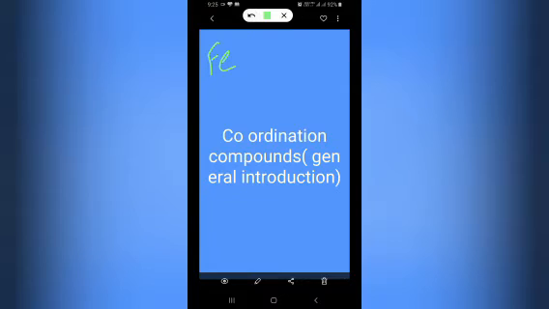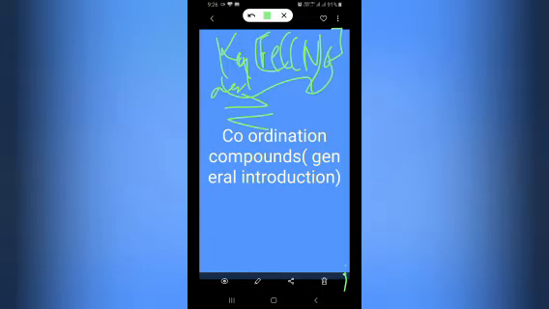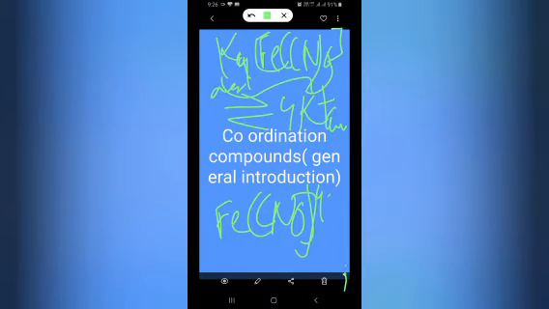K4[Fe(CN)6] in aqueous solution will become 4K+ in aqueous solution and [Fe(CN)6]4- also in aqueous solution.